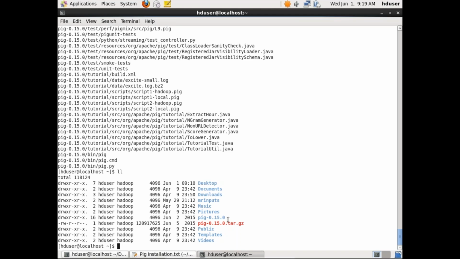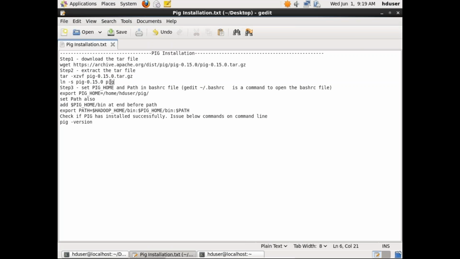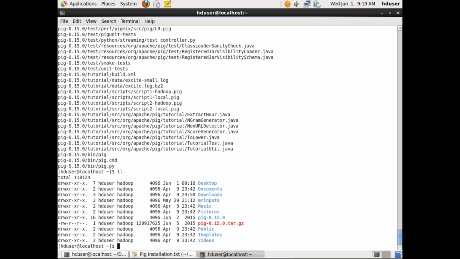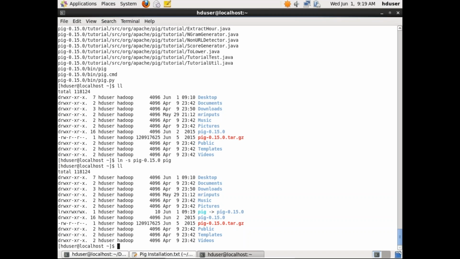Instead of giving pig-0.15.0 every time, I'm just giving the alias name as pig here. So going forward, when I type pig, this path will be invoked. This is a kind of shortcut.